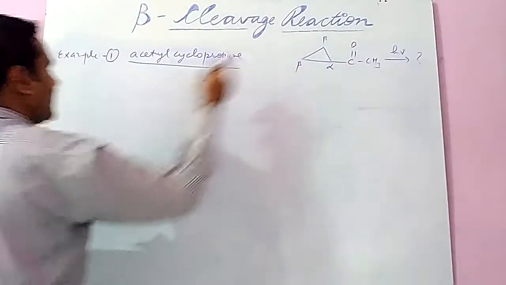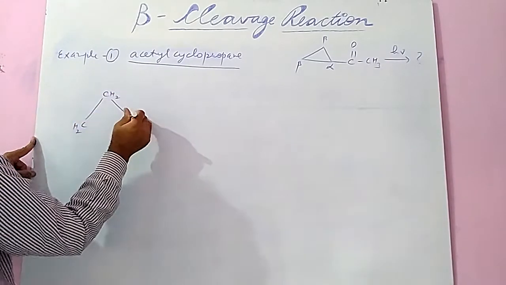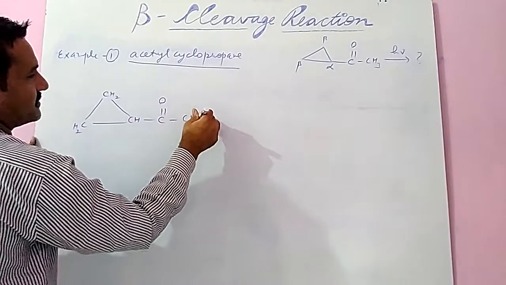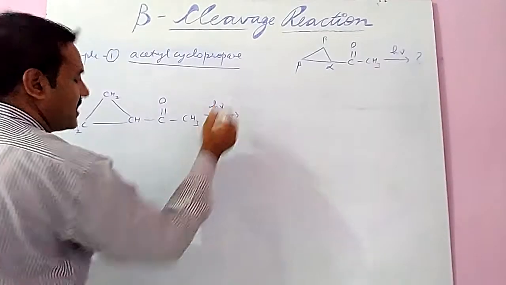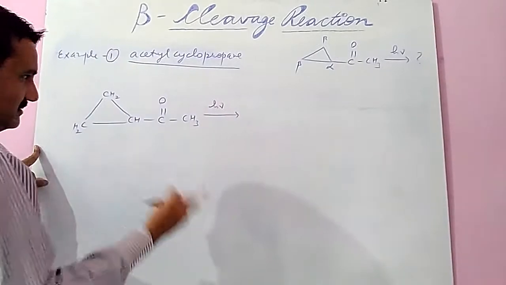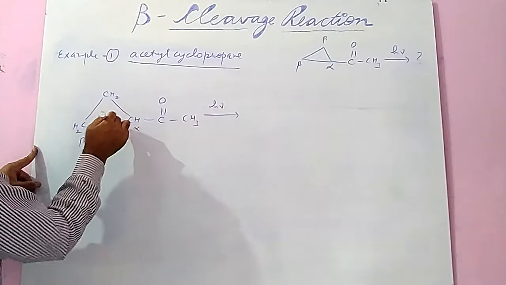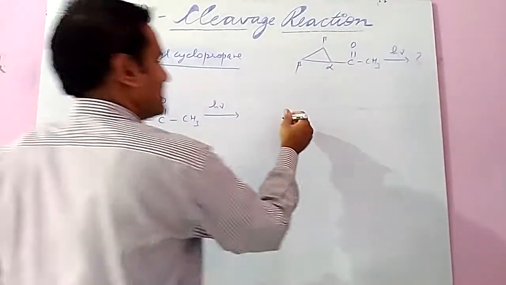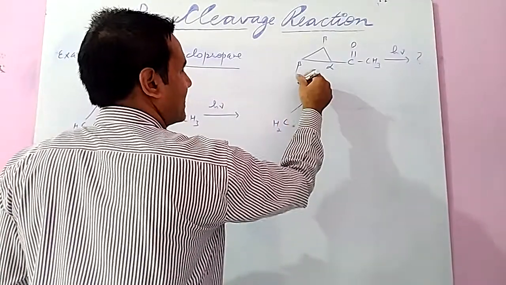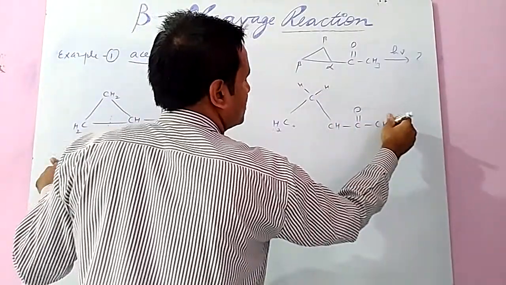Write it as CH2, here also CH2, here CH, C double bond O, CH3. Now light is irradiated.